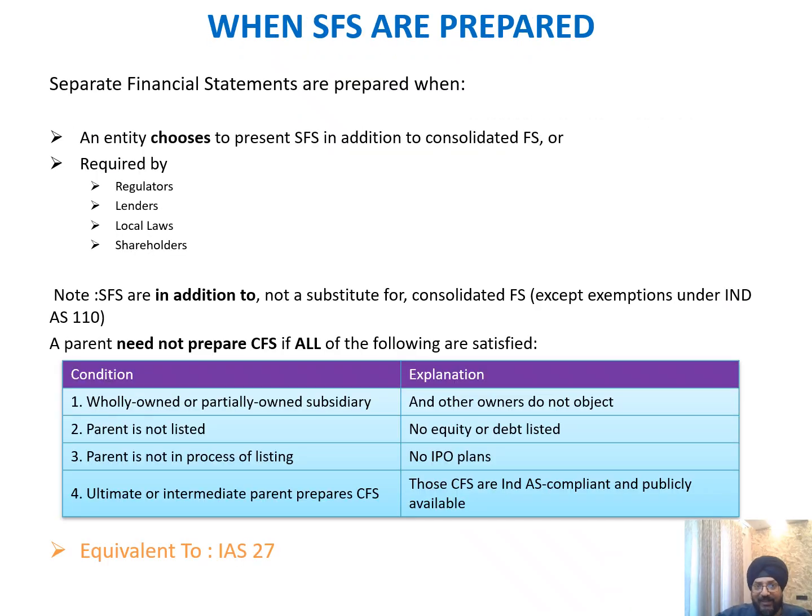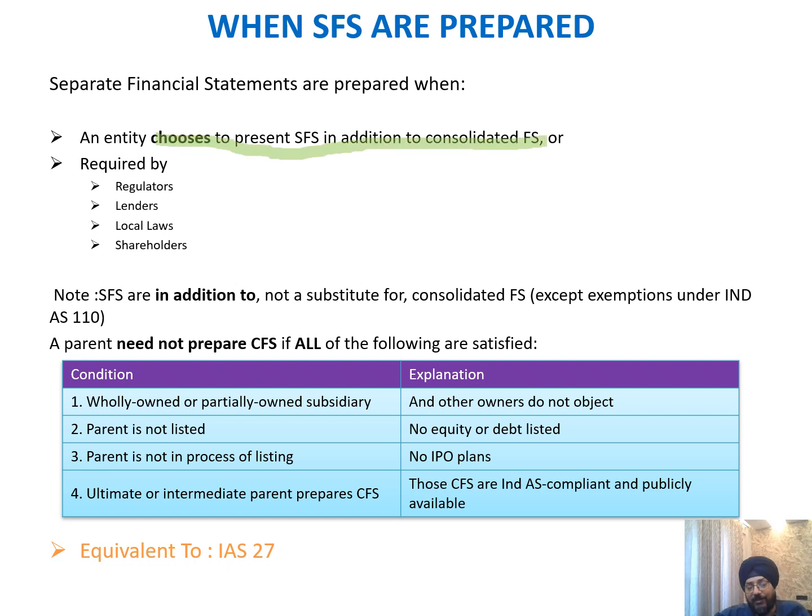Okay, so when are SFS prepared? An entity is required to present the SFS in addition to the consolidated financial statement, or an entity chooses to present SFS in addition to the consolidated financial statement.